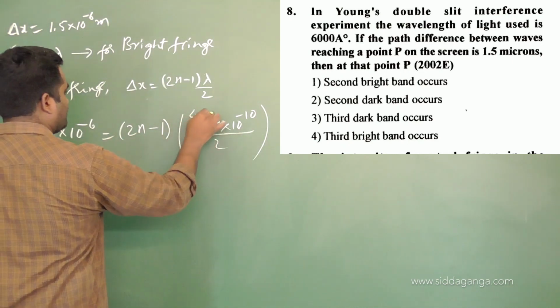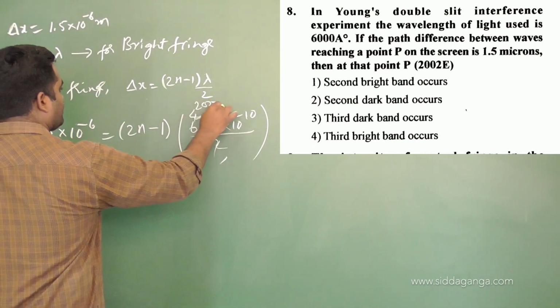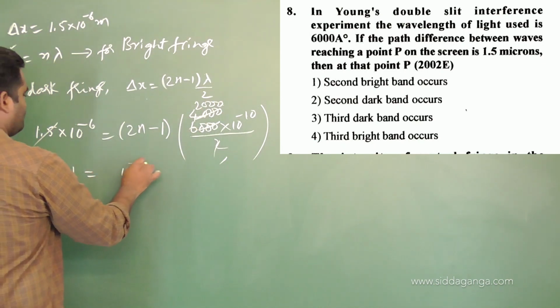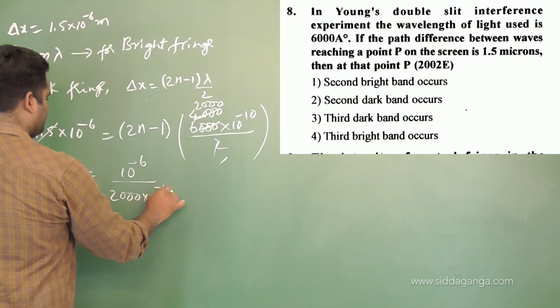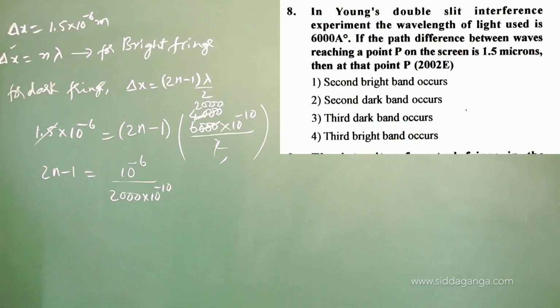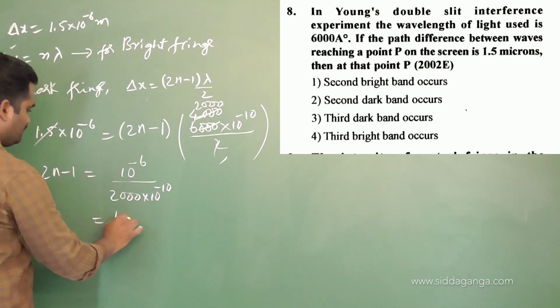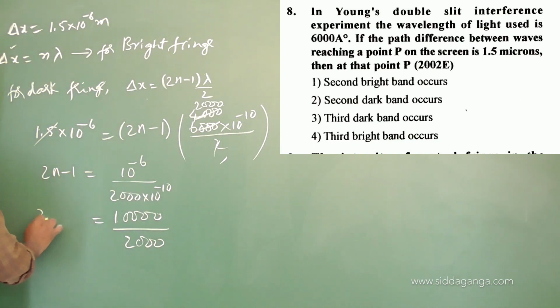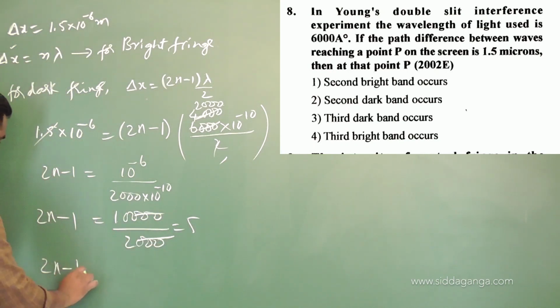6000 divided by 2 is 3000, so 1.5 over 3000 gives 2000... So 2n minus 1 will be equal to 10 to the power of minus 6 divided by 2000 into 10 to the power of minus 10. If it goes to the numerator, 10 to the power of minus 6 minus minus 10 means 10 to the power 4, divided by 2000. See the simplifications, we should be very fast. 2n minus 1, so 3 zeros, 2 ones, 2 fives it is.